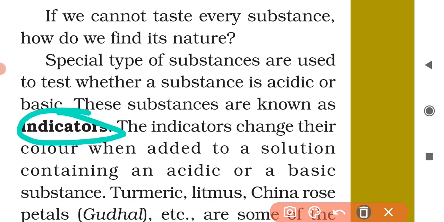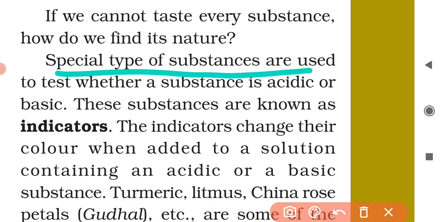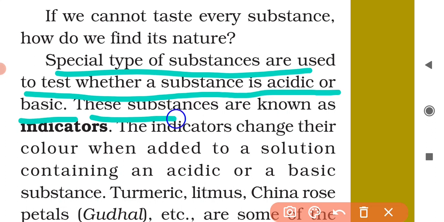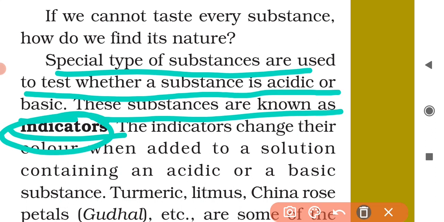indicators. Okay, you have understood this, that there is a special type of substance used to test whether a substance is acidic or basic, and these substances are known as indicators. So it is not possible to taste every substance present in our surroundings. Then how can we determine the chemical nature of substances, whether it is acidic or basic? We need to use another type of substance, and that substance is known as indicators.